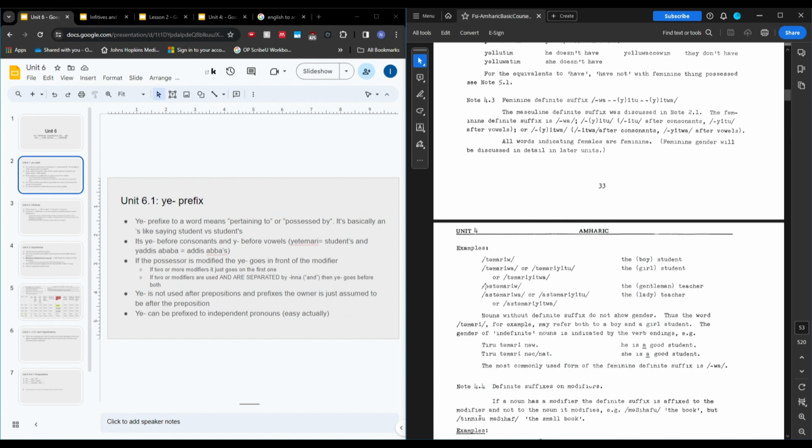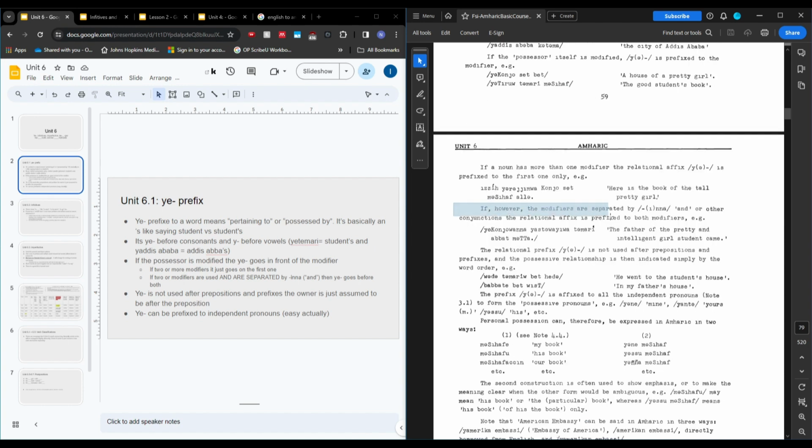What's kind of tricky about that example is that it's using this wa suffix, which can either be a noun suffix for ownership, or it can be a feminine definite suffix. I think it's a feminine definite suffix because the translation is the tall and pretty girl's book. But even for me, that was kind of a tricky thing. The exception that's coming up is if the modifiers are separated by the word inna, which just means and. So there are two adjectives affecting the main noun that we're talking about. If that's the case, both of them are going to have the ye prefixed to them. So again, we have the word onjo as the main one, and then astewaj, like this word means smart or clever or brilliant.